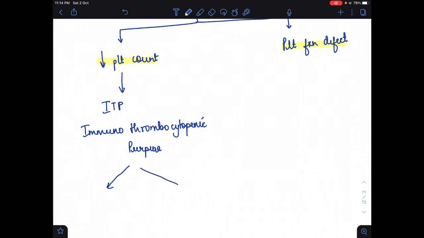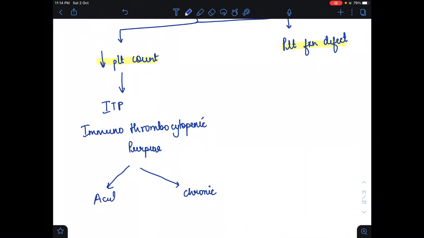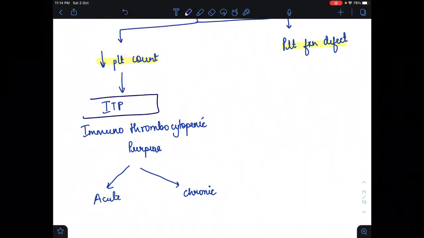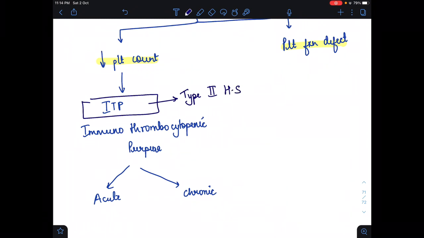First one is the acute one and the second one is the chronic one. So acute ITP and chronic ITP. Please remember from here that ITP is a type 2 hypersensitivity reaction. So immune thrombocytopenic purpura is the example of type 2 hypersensitivity reaction.